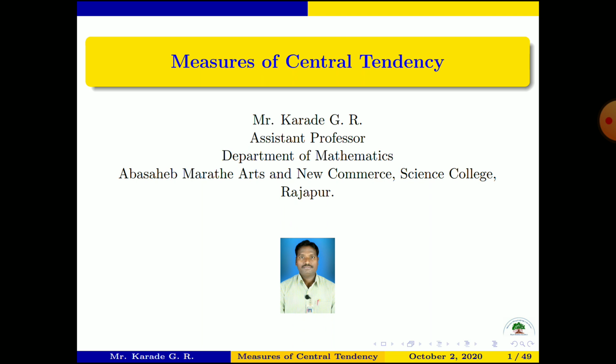Suppose we have a given 10 numbers, then what is the number which is located at the center of the given data? We learn about the techniques to find out the central value of the given data,